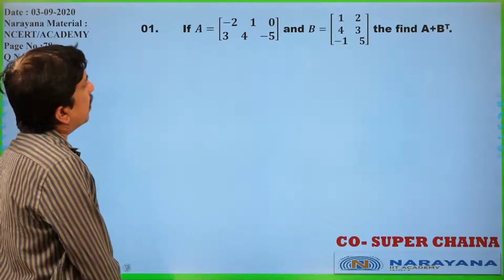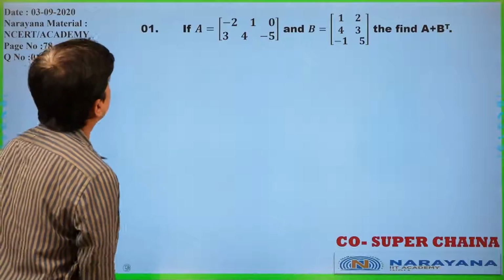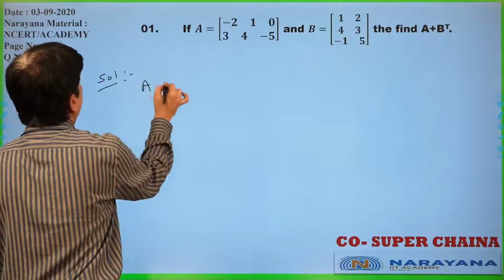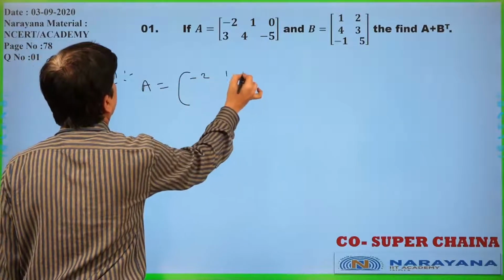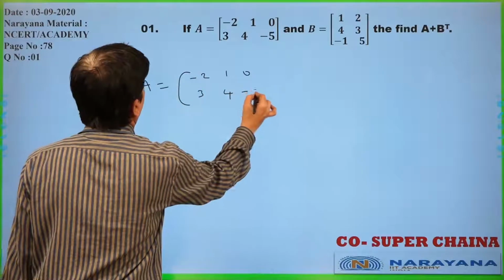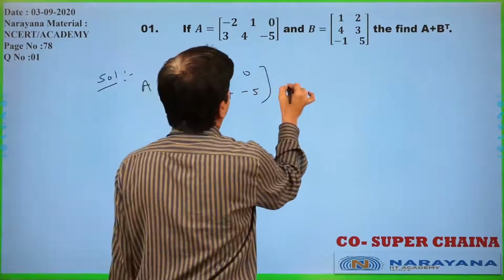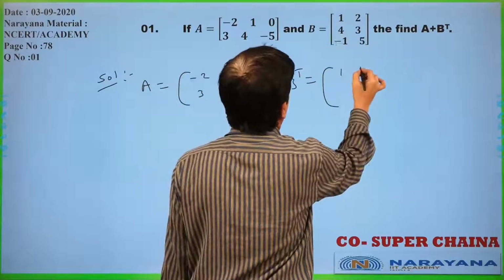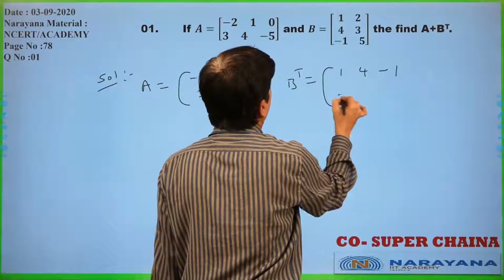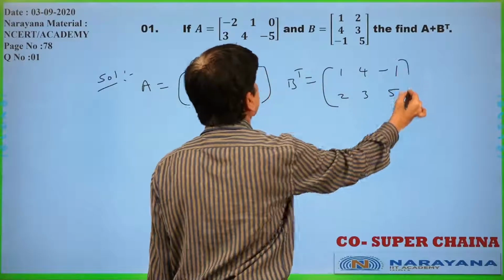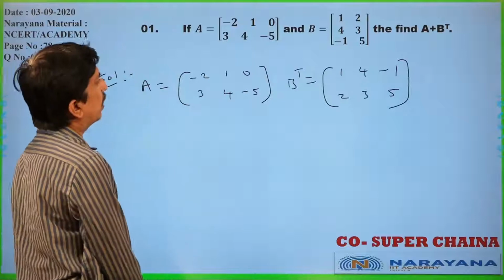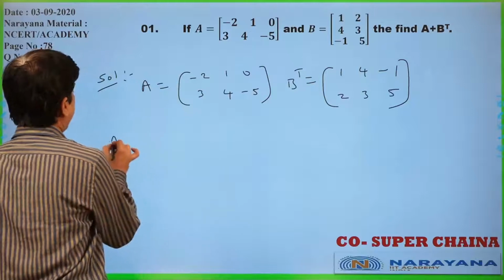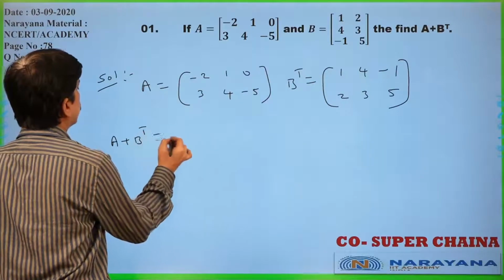Now, A is given, B is given, find A plus B transpose. I will write A is equal to minus 2, 1, 0, 3, 4, minus 5. Now, B transpose means 1, 4, minus 1, 2, 3, 5. A plus B transpose is what?